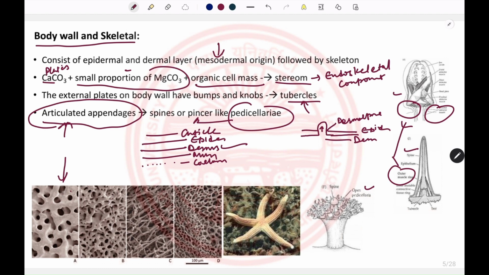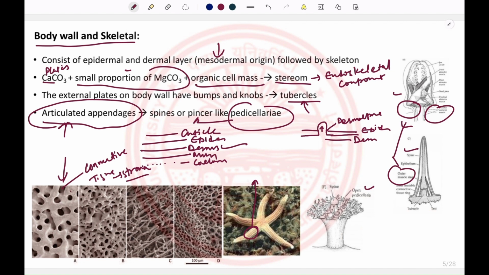However, in the living one, these spaces in the stereome are occupied by connective tissue, known as stroma. If we see the living one, this is the starfish, you can see the rough appearance of the body of the organism, and this bumpy or rough appearance is due to the presence of tubercles, spines or